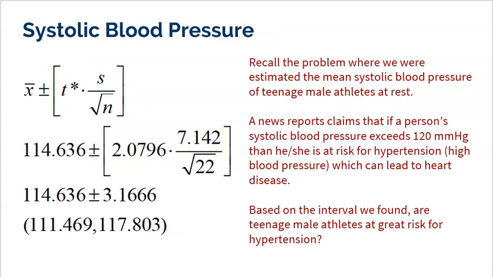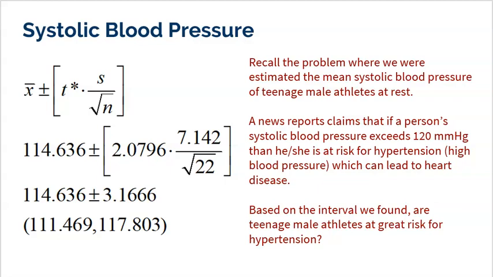This was our systolic blood pressure problem that we did in the previous video as well. We were trying to find the mean systolic blood pressure of teenage male athletes, and we came up with the interval of about 111 to 117. Now, suppose that a news report claims that if a person's systolic blood pressure is exceeding 120, he or she is at risk for hypertension, which is high blood pressure, which could lead to heart disease. So anything exceeding 120 is kind of like the danger zone. Well, based on my interval, could a teenage male athlete be at risk?